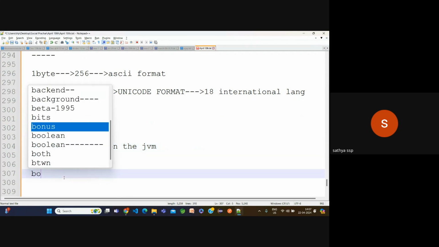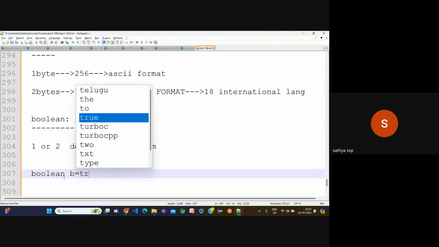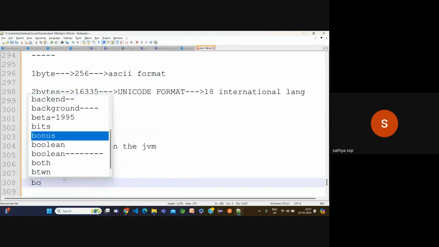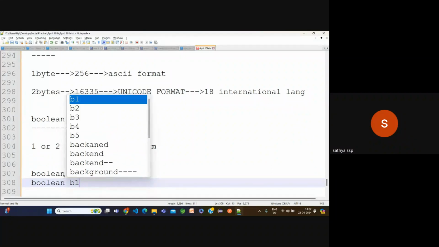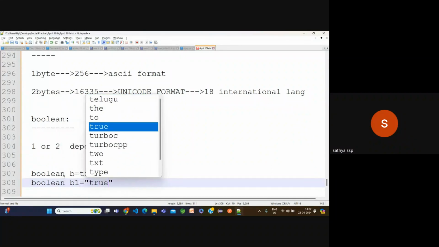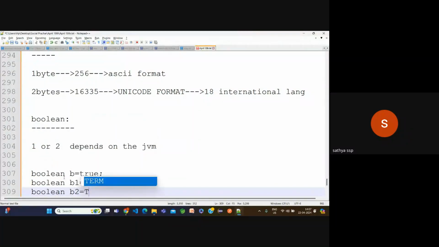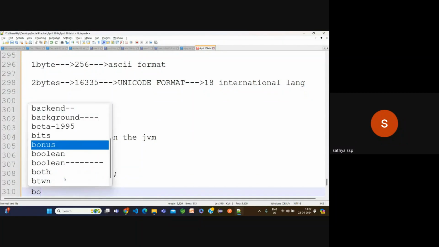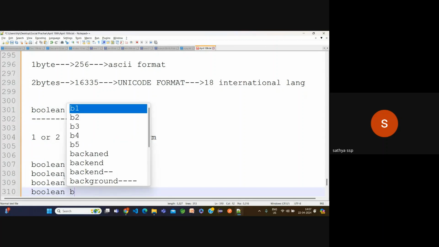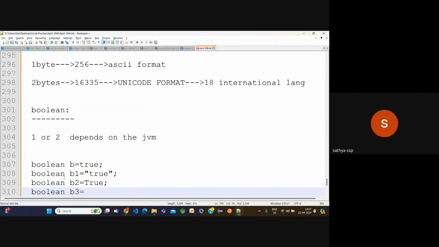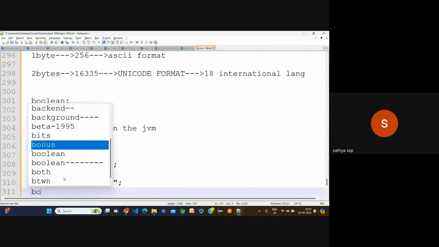Observe carefully here. Boolean b is equal to true, I'm going to write. Boolean b1 is equal to true. Boolean b2 is equal to true. Boolean b3 is equal to false.